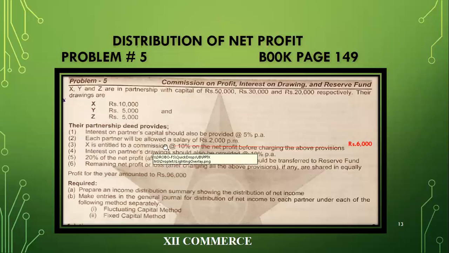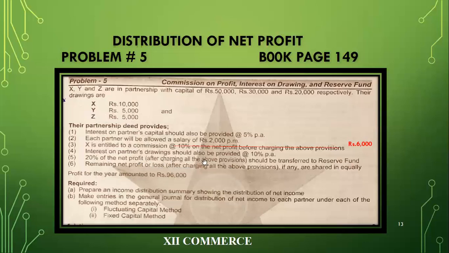X is entitled to a commission. Here I cut this part of the question, you don't need to follow it. You have to follow that X is entitled to a commission of 6,000. Then interest on partners' drawings should be provided at 10% PA. You have the drawings of the partners, 10,000, 5,000, and 5,000, and you have to apply 10% on them. So 10,000 multiplied by 10 divided by 100, then 5,000 multiplied by 10 divided by 100, and then 5,000 multiplied by 10 divided by 100. Clear?